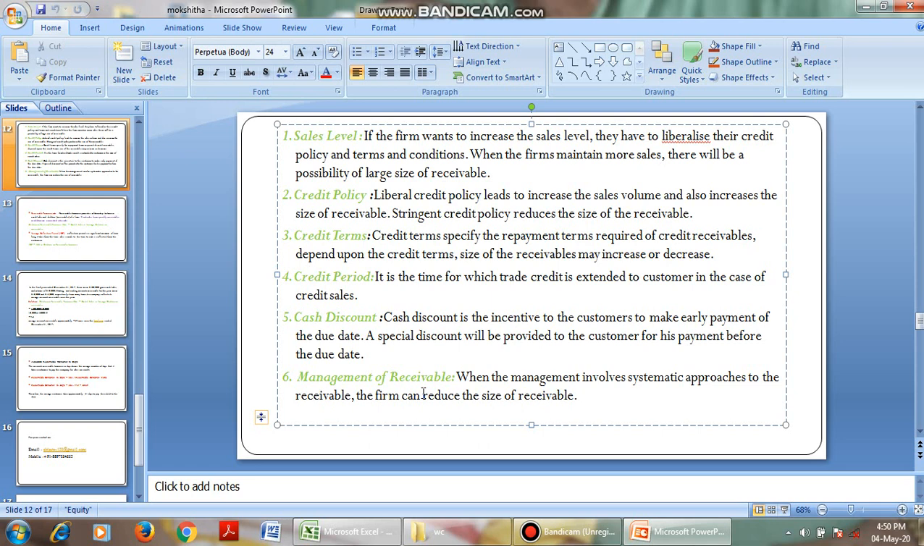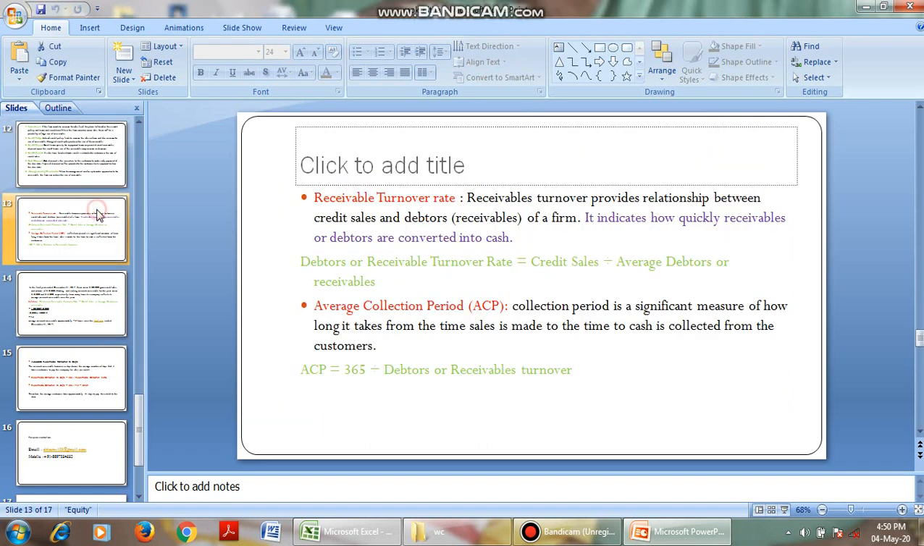When management involves systematic approaches to receivables, the firm can reduce the size of the receivables. That is, it has to be optimally maintained without any wastages. Okay. Right. Next.